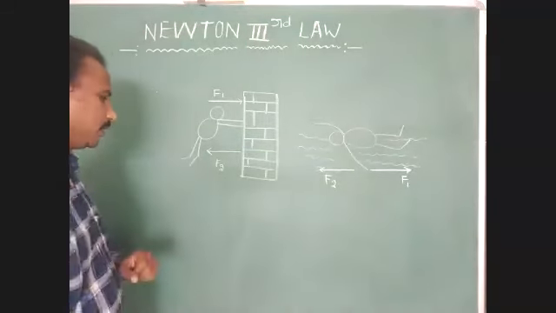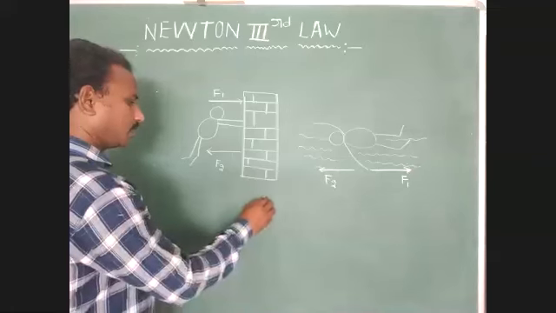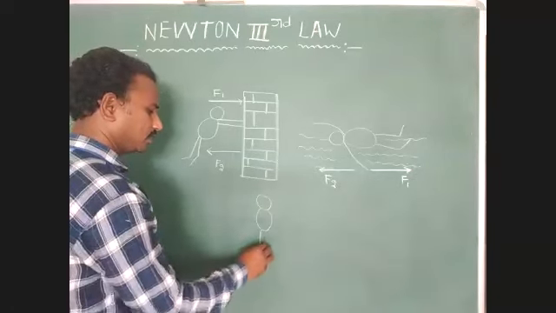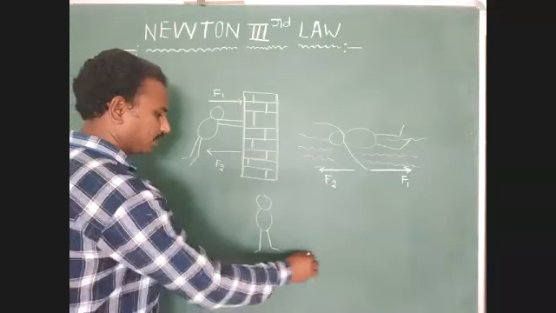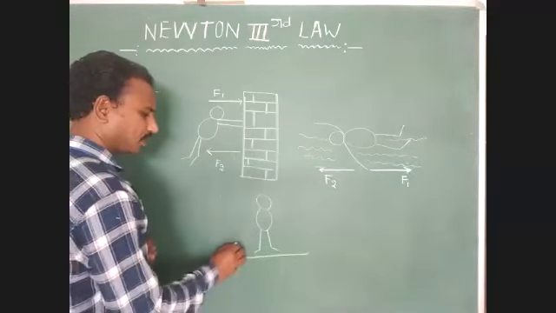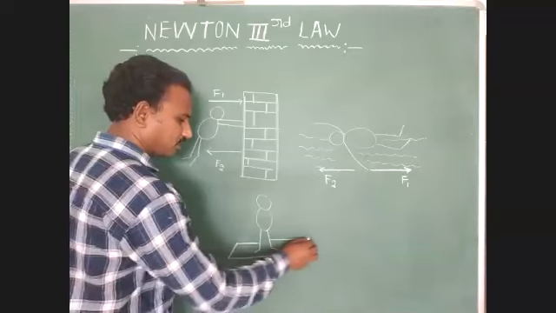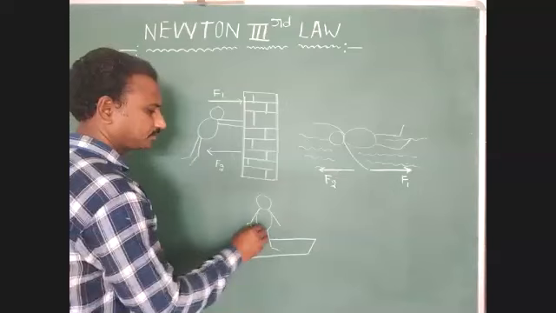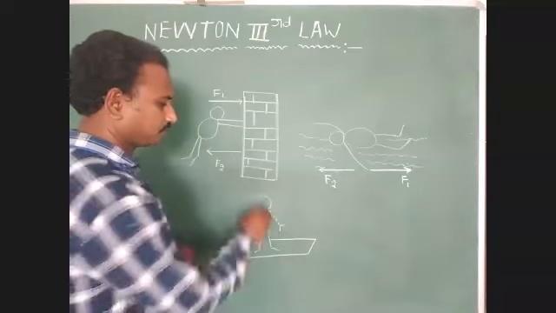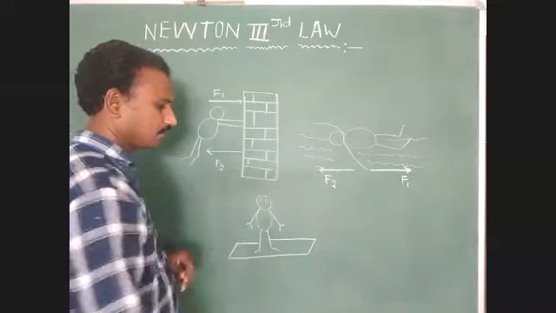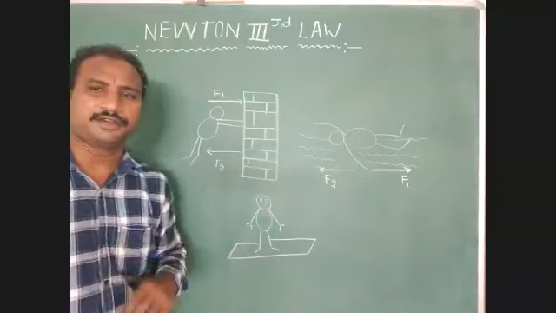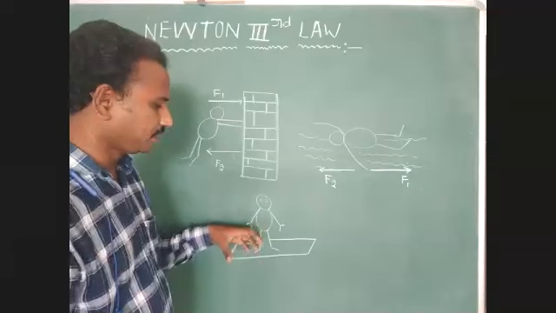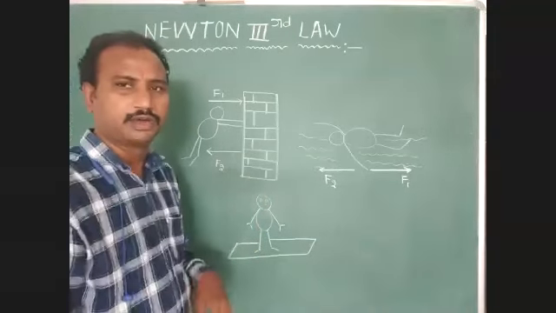One more example I can give you. Here, a person is standing on a horizontal surface. His weight is acting in the vertically downward direction.